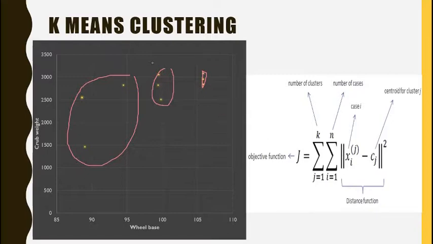The sum of the squares of distance should be minimum. Similarly, we take the second cluster. Now the sum of the squares of distance from the centroid should be minimum. So Cj needs to be changed in such a way that the sum of the squares of distance for all the three clusters is minimum. Once that is achieved, we get the exact central points, the centroids, and we also get the right clusters. So this is how the whole clustering works.